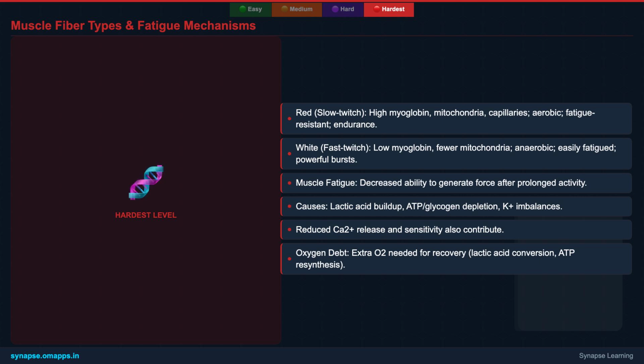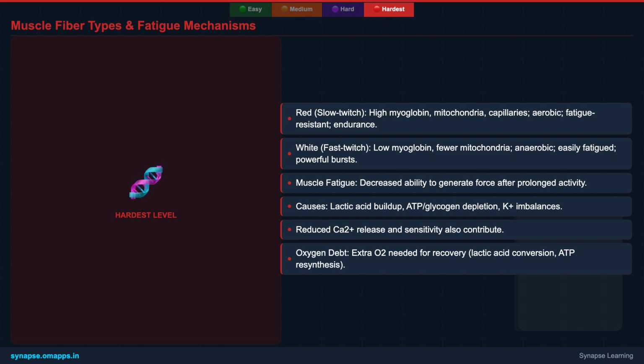In contrast, white muscle fibers, or fast-twitch type II fibers, have lower myoglobin content, fewer mitochondria, and a less extensive capillary network. They primarily utilize anaerobic glycolysis, contract rapidly and powerfully, but fatigue quickly. These are suited for short, explosive bursts of activity, such as sprinting or weightlifting. Understanding these differences is vital for sports science and clinical contexts.